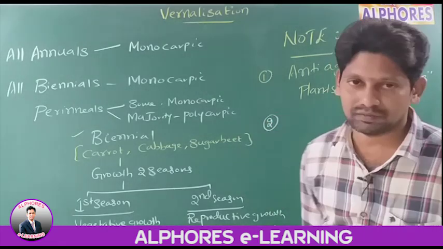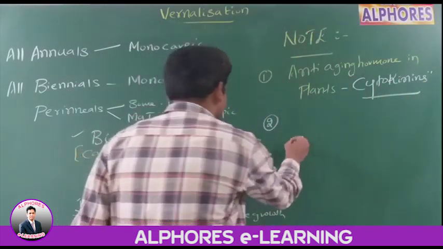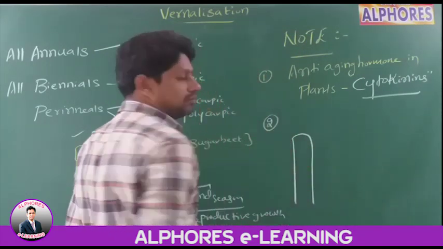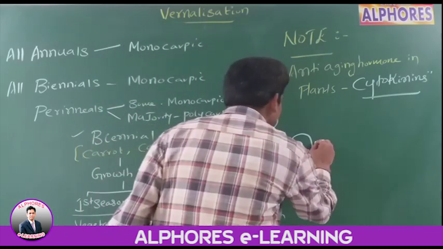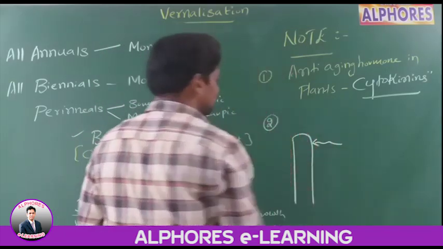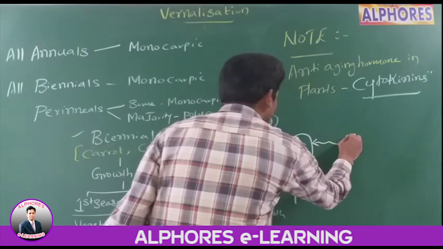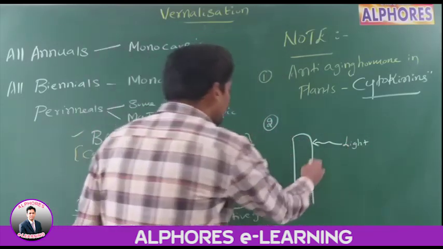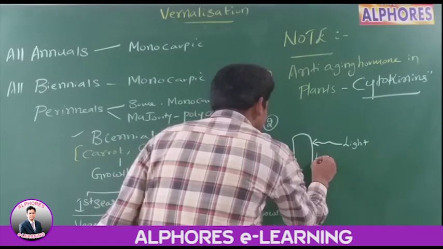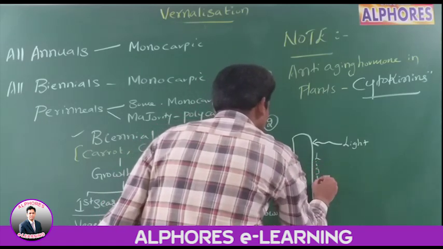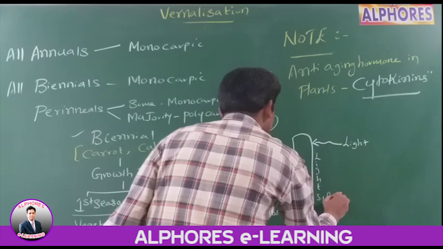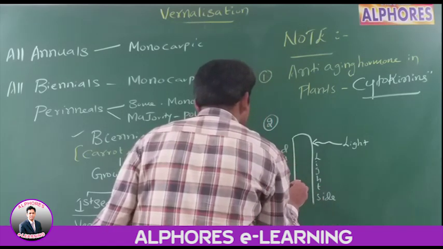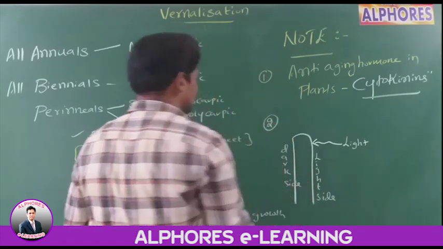Number two, the second one. Take a coleoptile. We are exposing this coleoptile to light, so this becomes the light side, whereas this becomes the dark side.